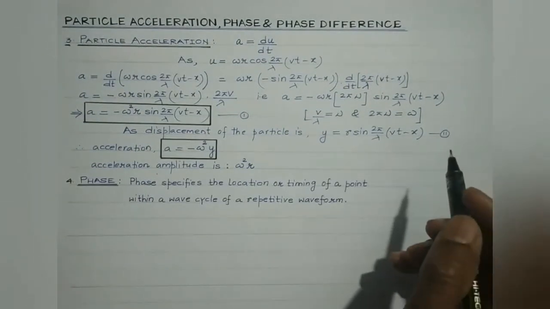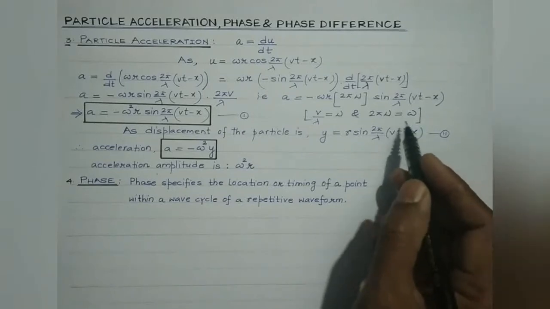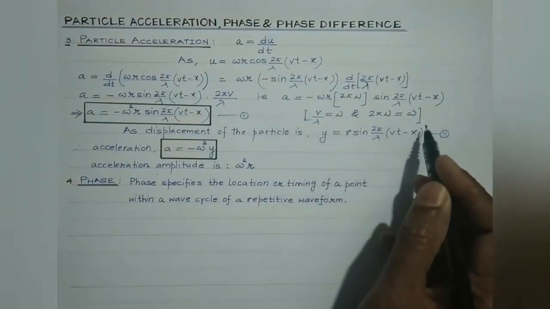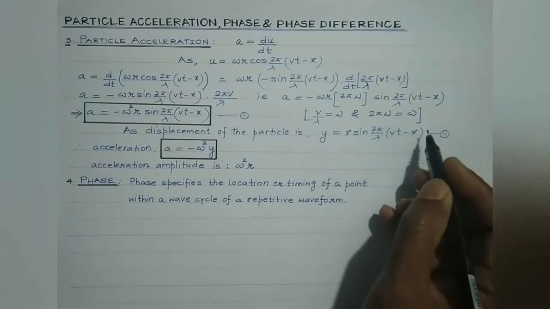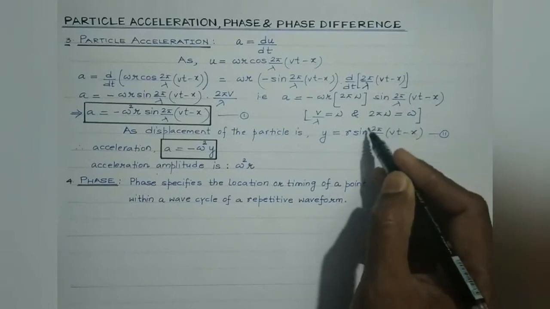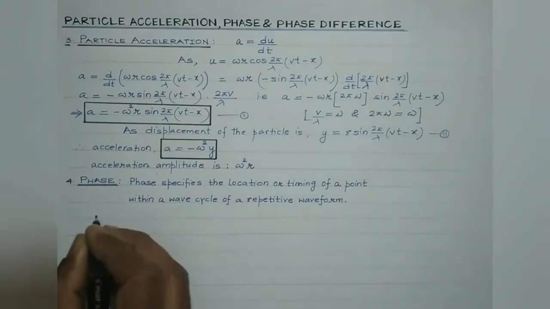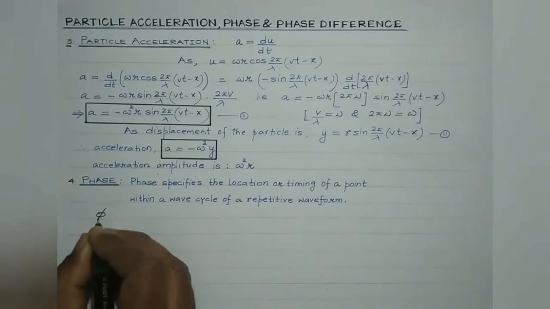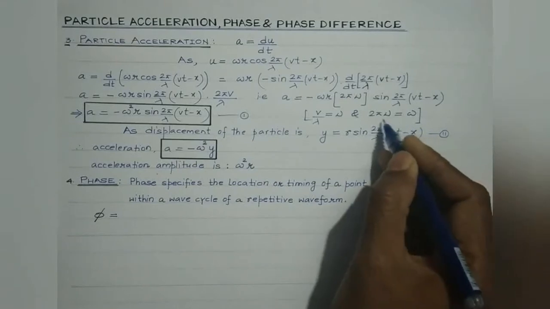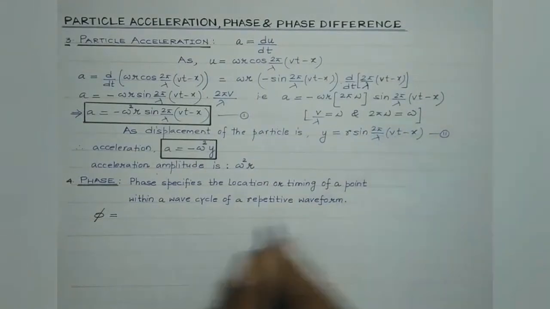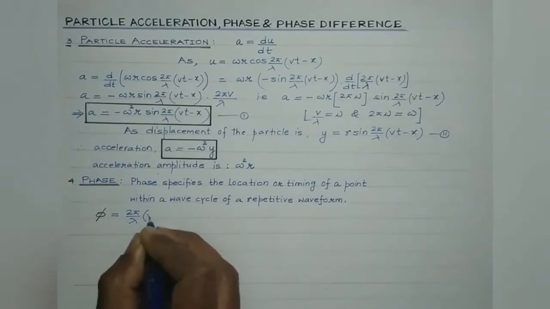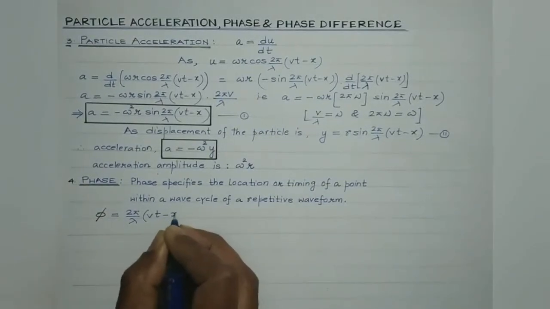Now students, the argument of the sine in the equation of the displacement of the progressive wave is known as the phase. Phase is normally denoted by phi, and it is equal to the argument of the sine function, so it is equal to 2 pi by lambda (Vt minus x).